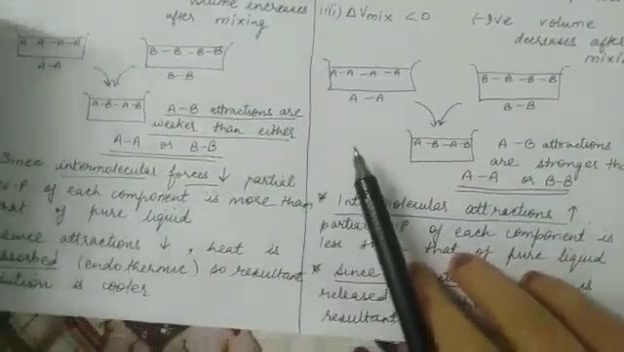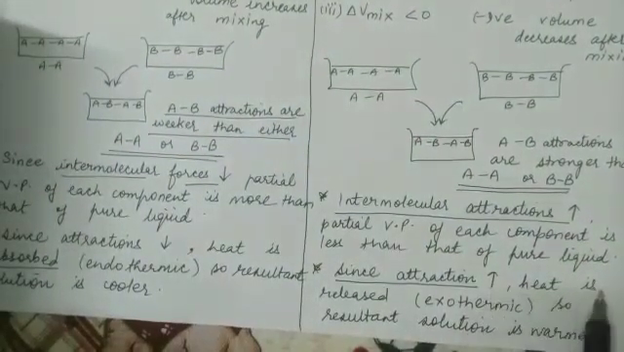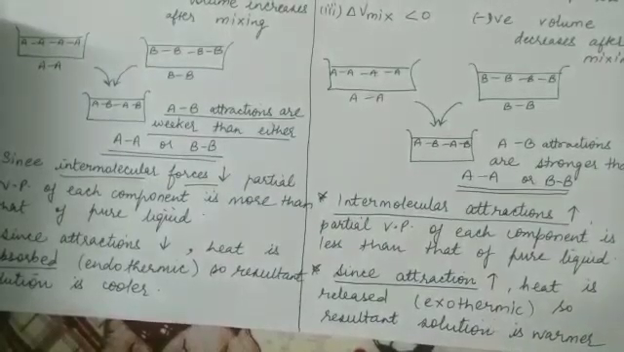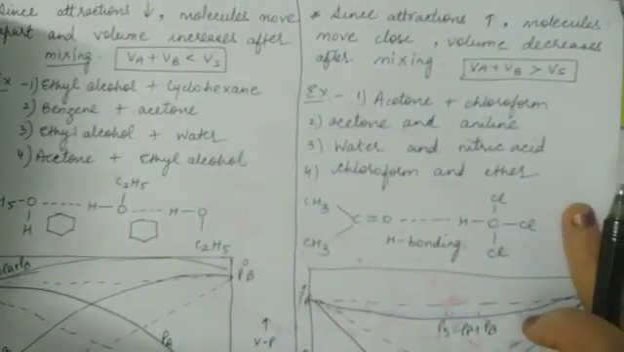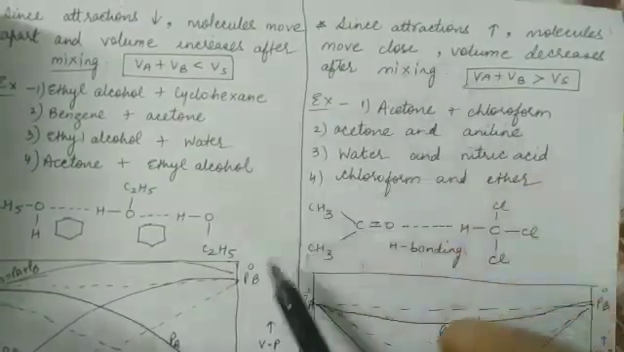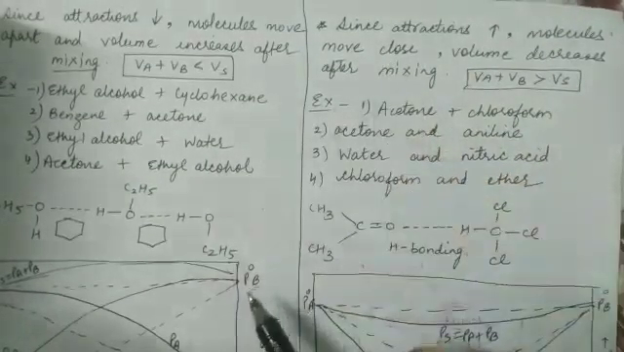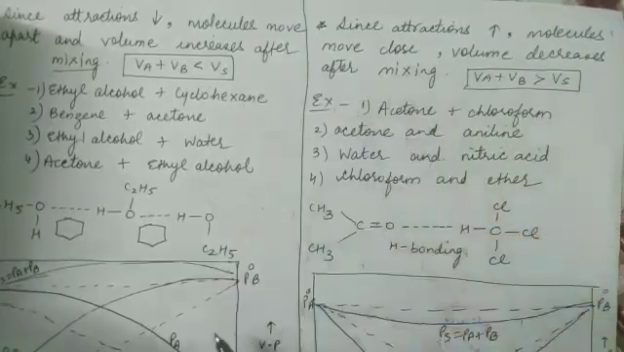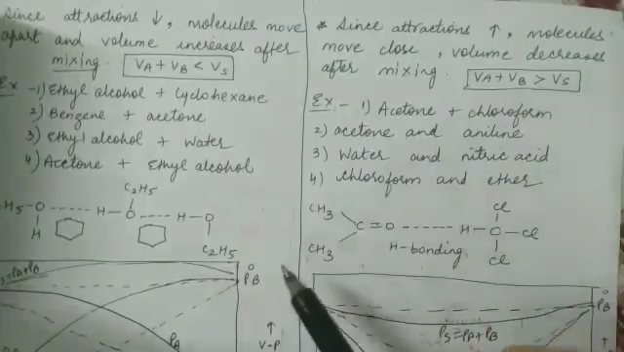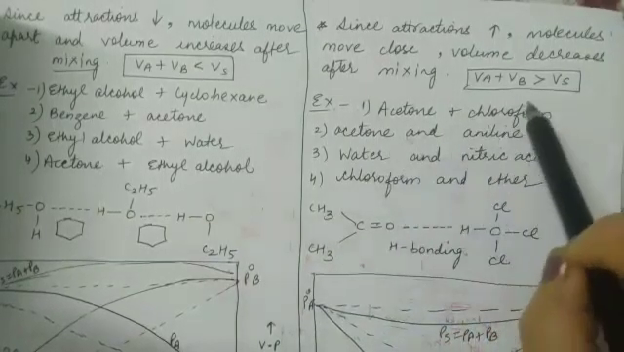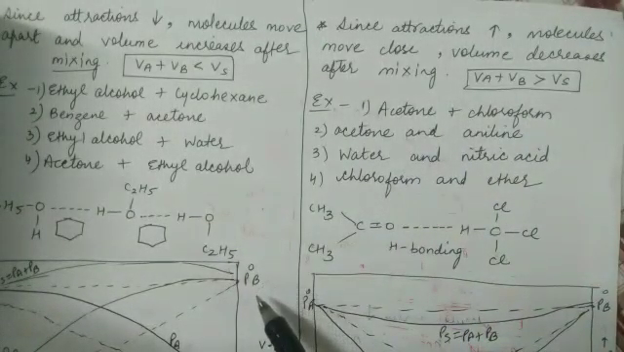Since intermolecular attractions increase, heat is released. The process is exothermic, so such solutions are warmer. After mixing the two components, if the resultant solution is warmer, then such solutions show negative deviation. Since attractions increase, the molecules will move close, therefore volume decreases after mixing. So after mixing 50 ml of A and 50 ml of B, the total volume of solution will be less than 100 ml.